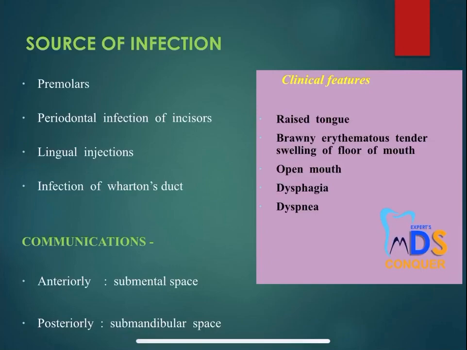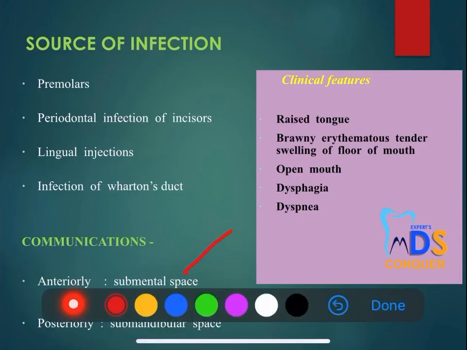Next, coming to the source of infection for the sublingual space: the premolars, the periodontal infection of the incisors, the lingual infections, also from the infection of the Wharton's duct, and communications anteriorly to the submental space and posteriorly to the submandibular space. Okay, so these are the communications, and these are the various clinical features.